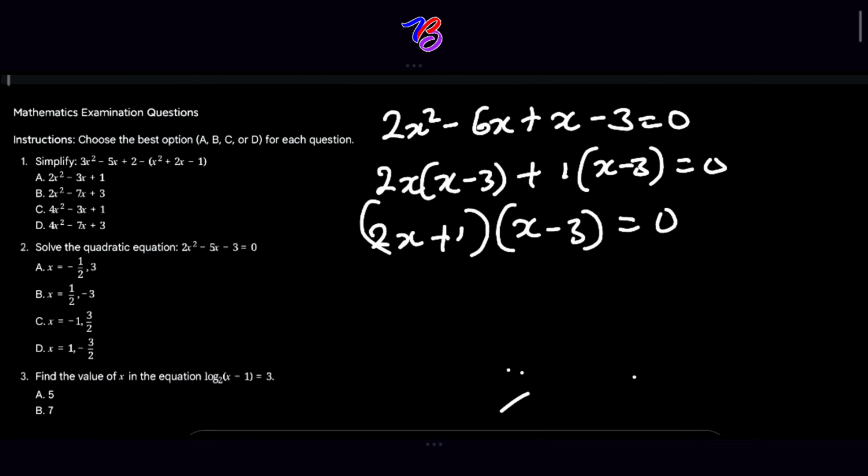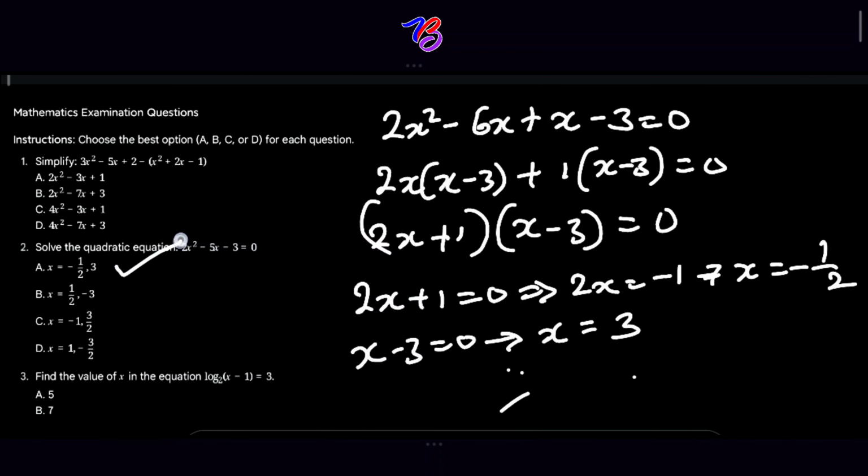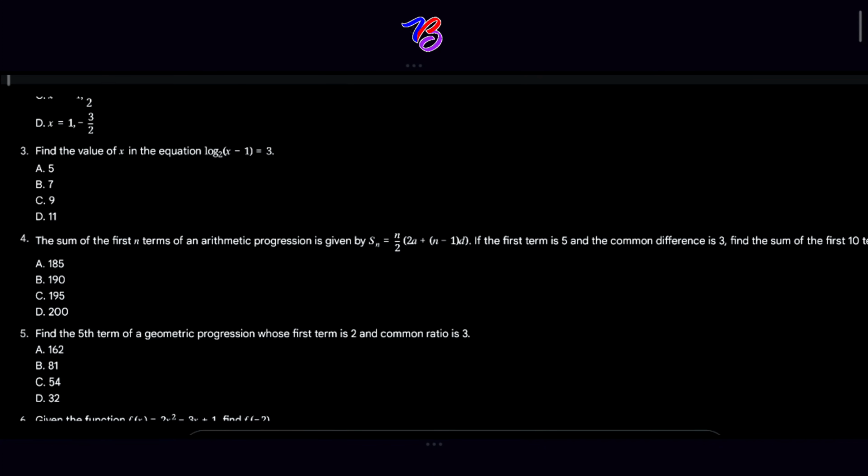Okay, so we're going to set each factor to 0, so that we'll have 2x plus 1 is equal to 0, and this will tend to 2x is equal to minus 1, and finally our x will equal to minus 1 over 2. Is that clear? Then our x minus 3 will equal 0, and this will tend to x is equal to 3. So our correct answer to this question is A. A is this.